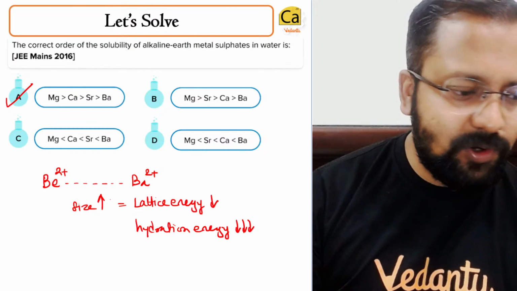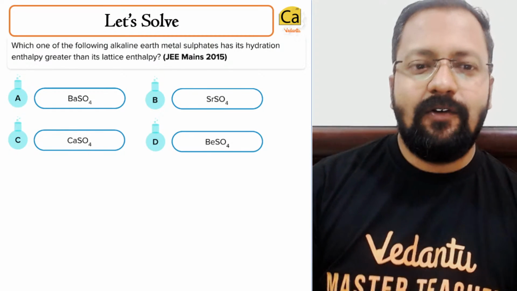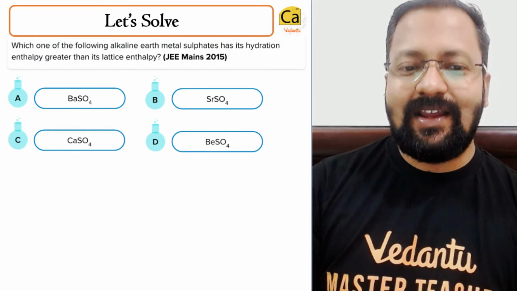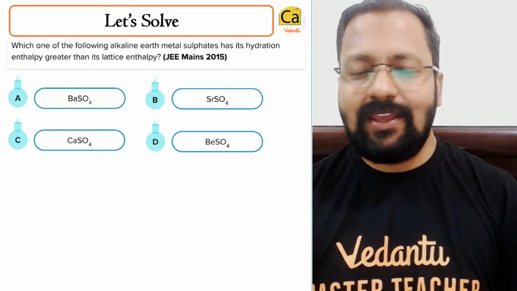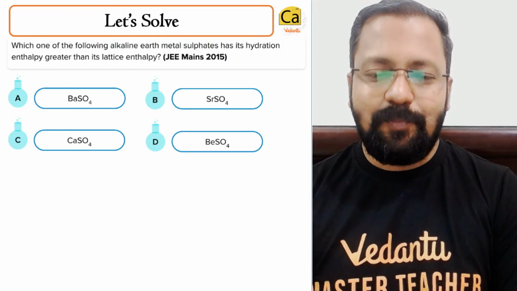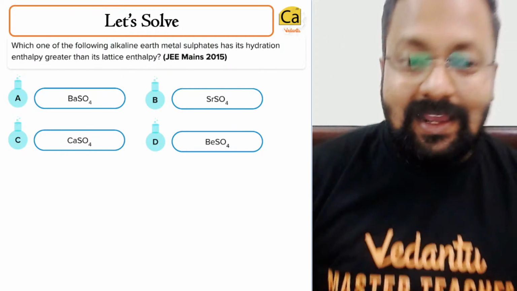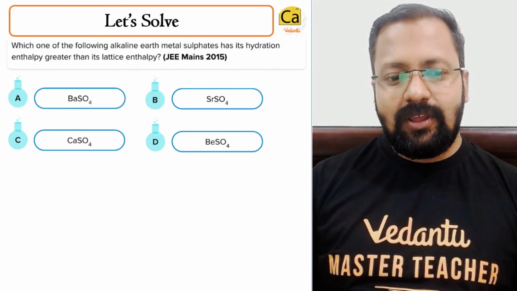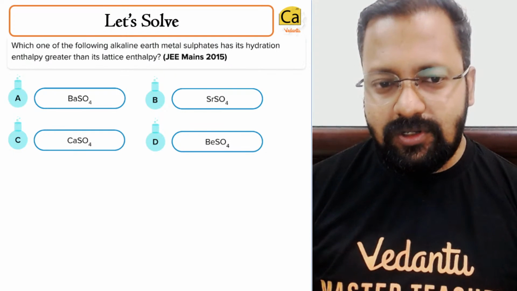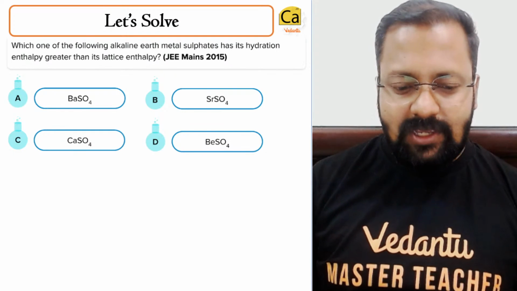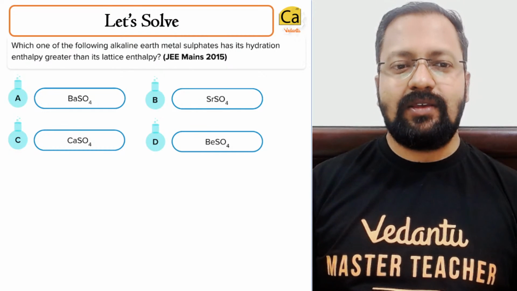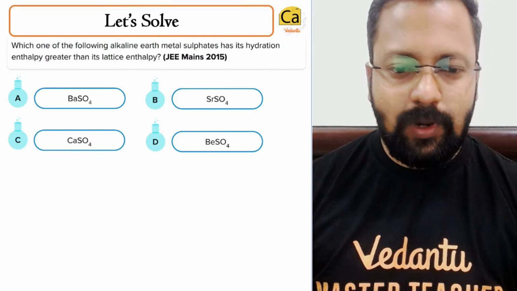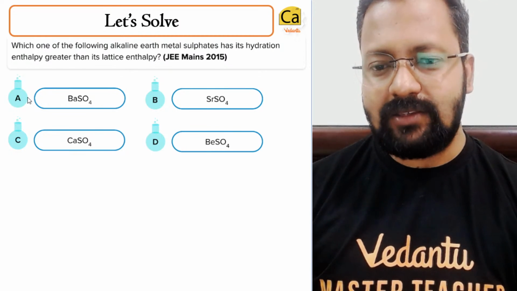So let's move on to the next question. Which of the following alkaline earth metal sulfates has its hydration enthalpy greater than its lattice enthalpy? In which compound is the hydration enthalpy greater than the lattice enthalpy? It is completely related to the previous question. So you have to identify in which case the hydration enthalpy is greater than the lattice enthalpy. Tell me, what do you think will be the most appropriate answer?